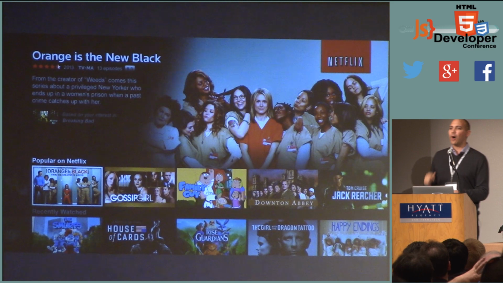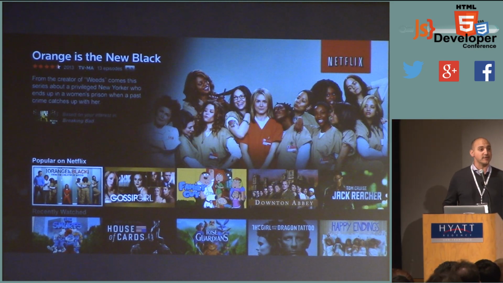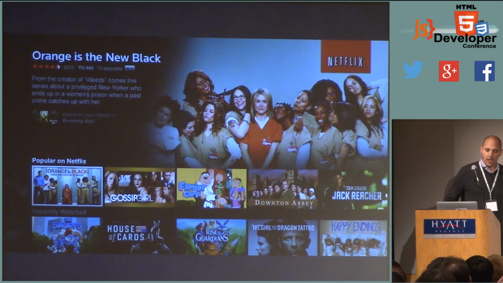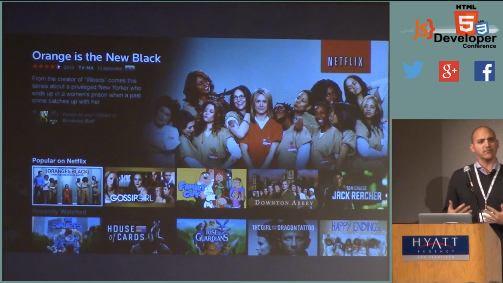So this is our new UI for televisions. We call it the Darwin UI because it's actually evolved from all of our A/B testing over the last year, which is something that we do intensely. I think it's great. And if you've used Netflix, you're pretty familiar with the model. It's a relatively straightforward model, right?